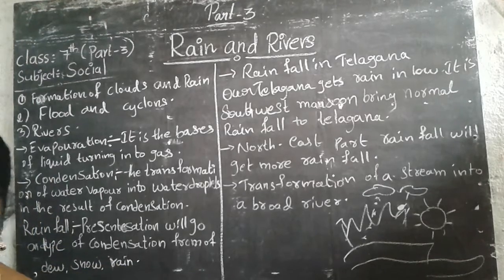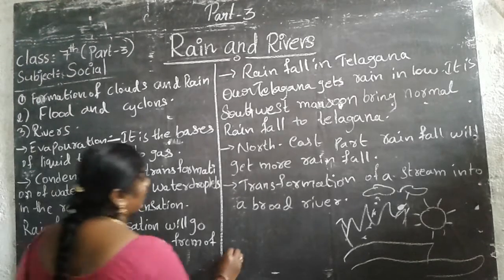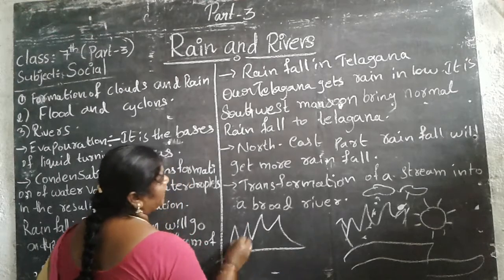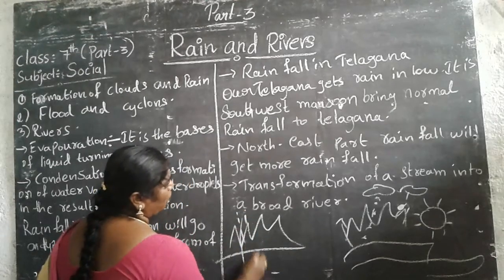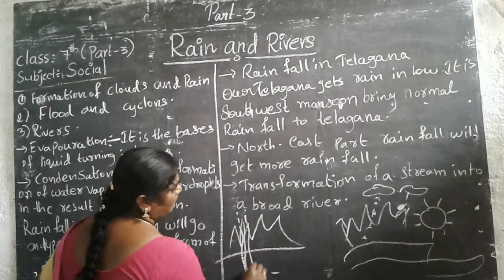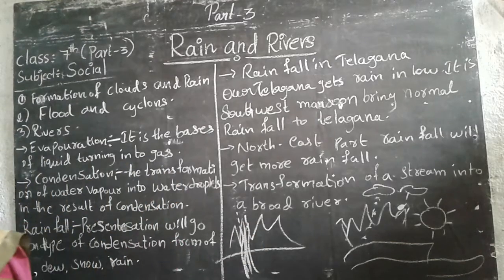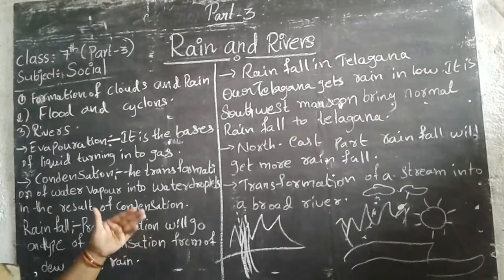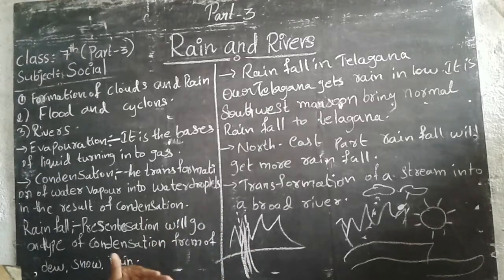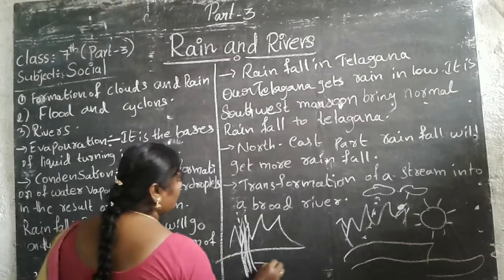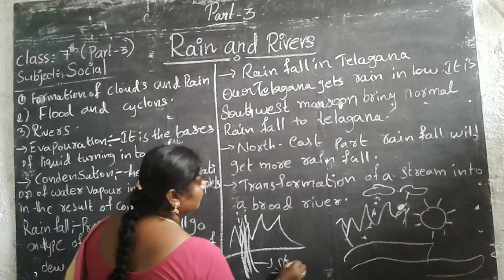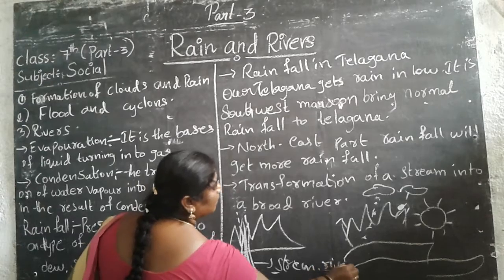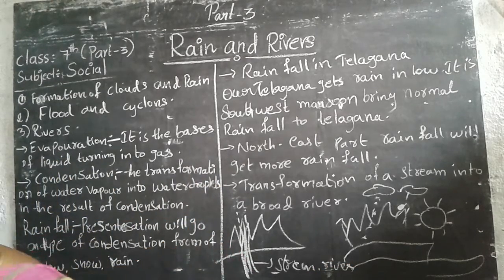Then, how do streams turn into rivers, and how does a river form? I will explain with these hints. When rain falls, the water goes into streams and comes downstream, flowing one way. Where there is a low place, the water gets stored. That is called a stream or a river.